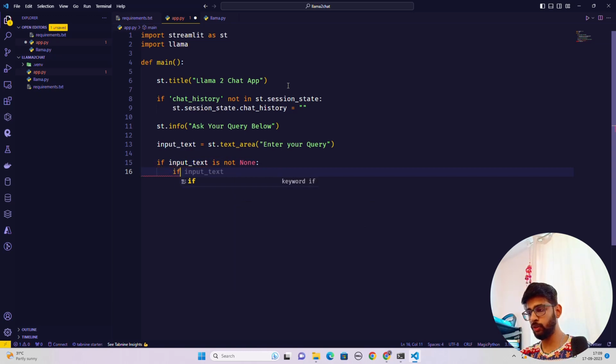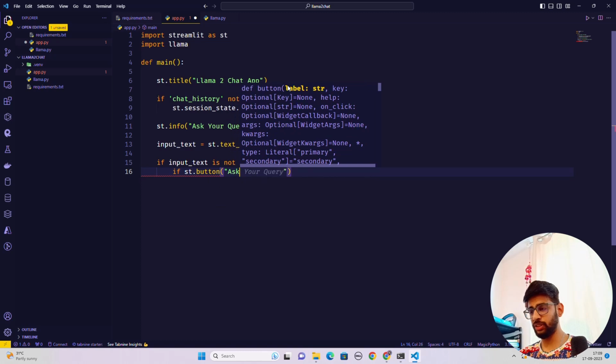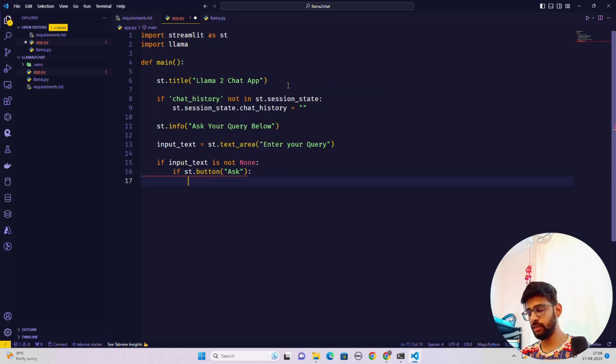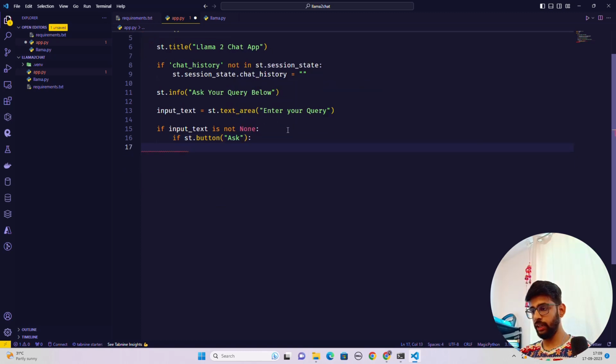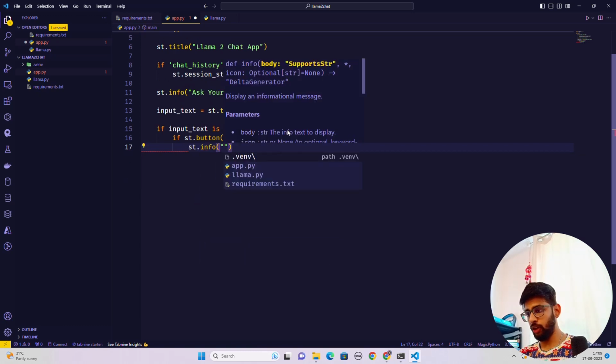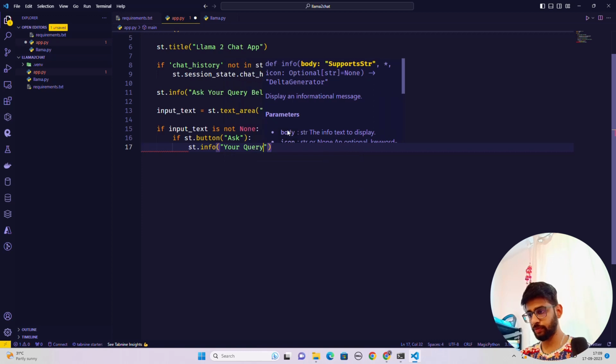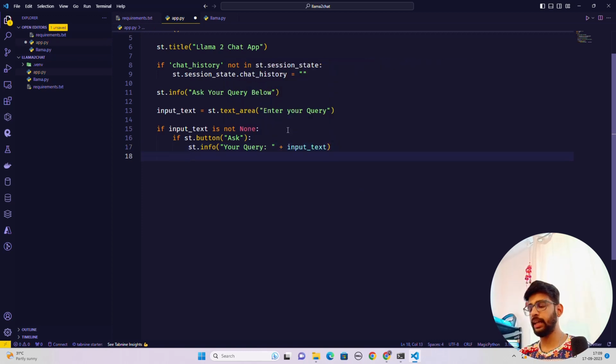Now I'm going to do if ht.button, let's have a button that will have something like ask or chat. Okay, ask. Now if ht.button ask, here I'm going to again do ht.info your query. This is going to be my query, input text. Fantastic. Now we're just going to show on the screen what our input query is. Now this is done.